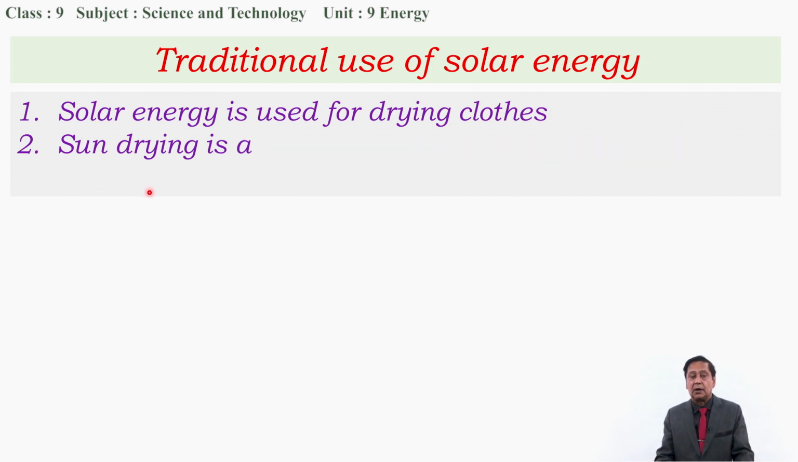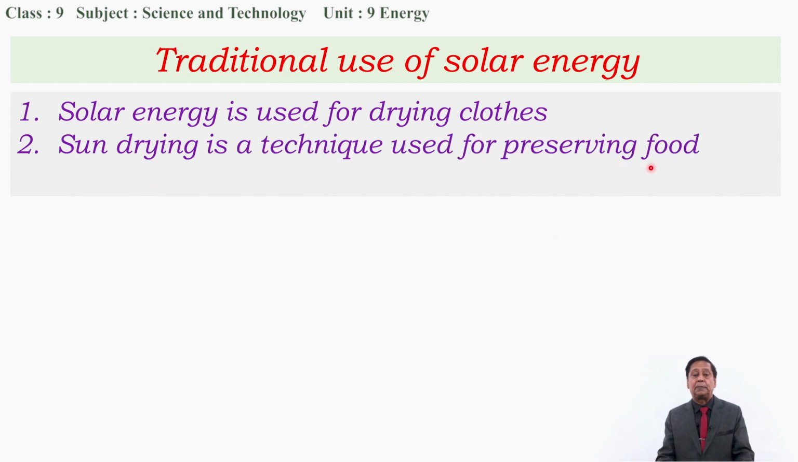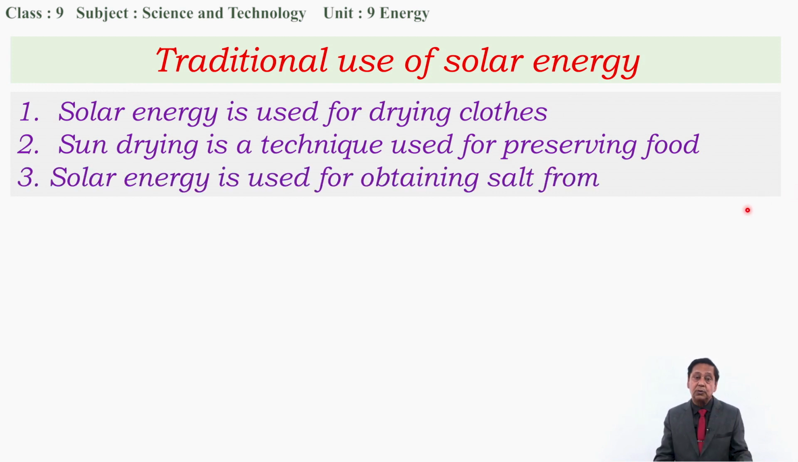Number two, sun drying is a technique used for preserving food. Different food substances are preserved by drying them, which reduces the moisture percentage in the food. When the moisture percentage becomes less than 10% or 5%, then the activity of the bacteria is restricted and it can be preserved for a long time.